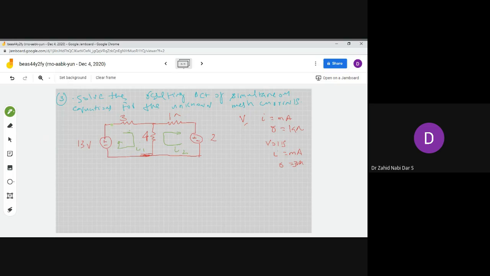Now I know that there is one loop over here, another loop over here. In this loop, I have told you the passive sign convention, plus and minus, so this is a rise, and I'll take it as positive. So this is 13 volts. The rest of the elements connected here are resistances, so these would always be a fall. Voltage rise is equal to voltage fall, so from here I can write my equation: 13 is equal to 3 I1 plus 4.